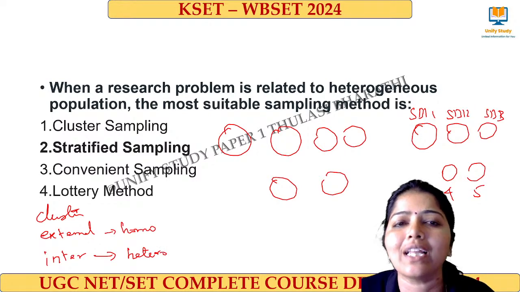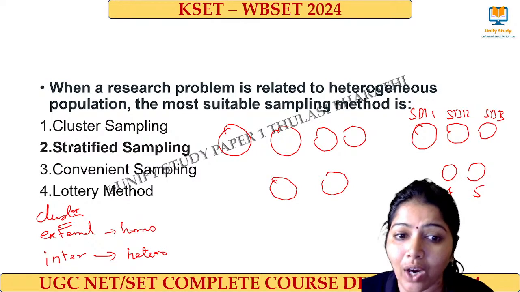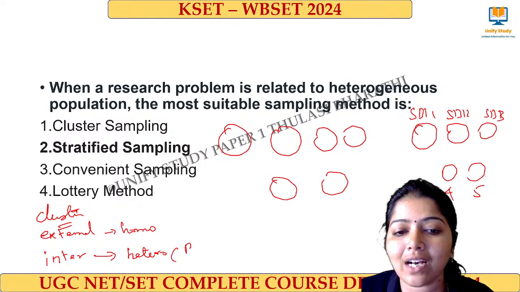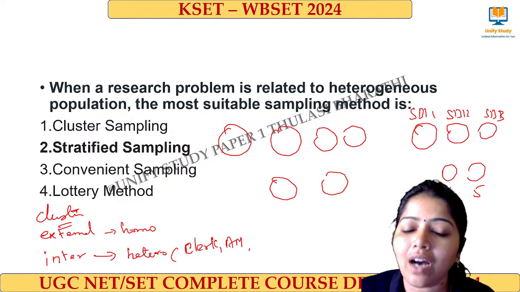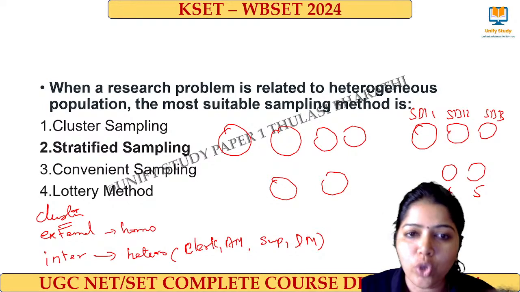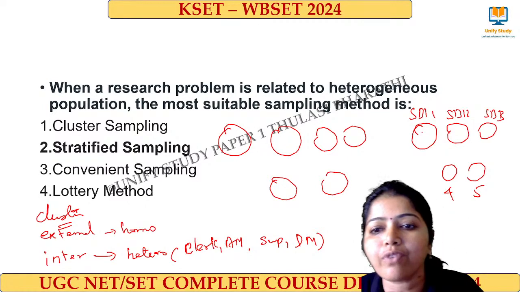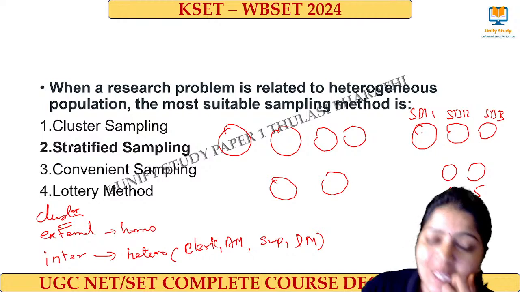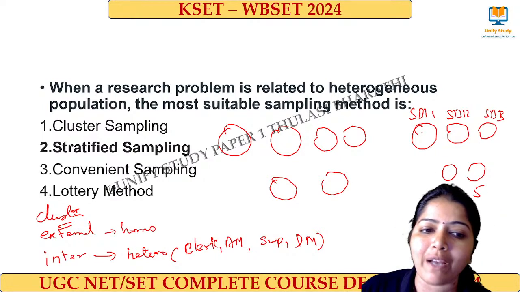Ma'am, how are they heterogeneous internally? Because inside there is a clerk, an assistant manager, a supervisor, a deputy manager. So inside that group, each and every person is heterogeneous in nature. This is with respect to cluster.